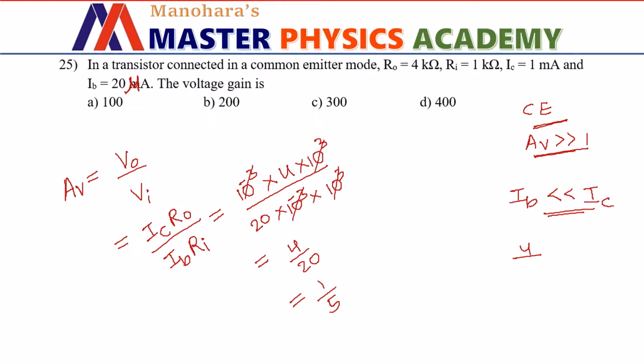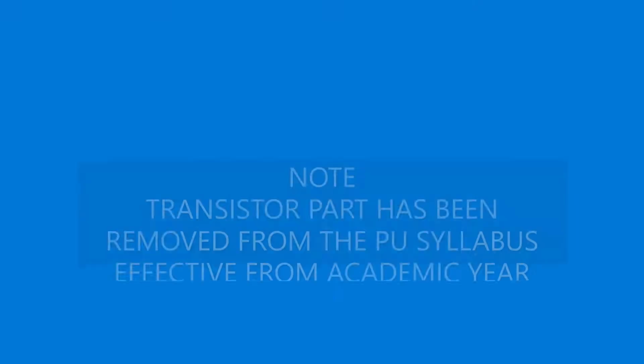We are missing that 10 power minus 3. Milli we have taken, so 10 power minus 3 will be there. If you consider that, 20 into 10 power minus 3 will be in the denominator, so it is going to be 4000 divided by 20, which is 200. So in such cases, option B is the right choice. I'm just suggesting this, okay? But strictly speaking, and from the student's point of view, maybe they have given grace marks.